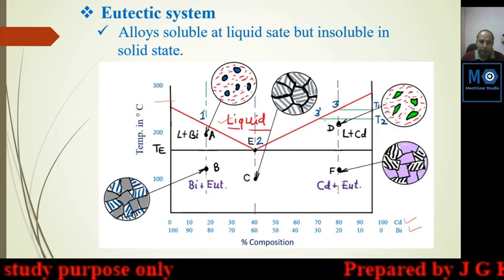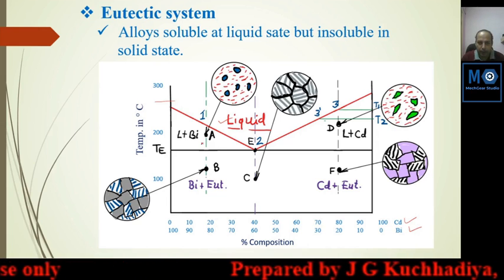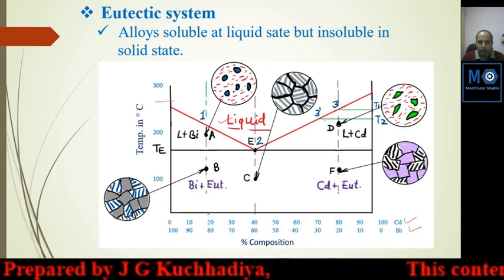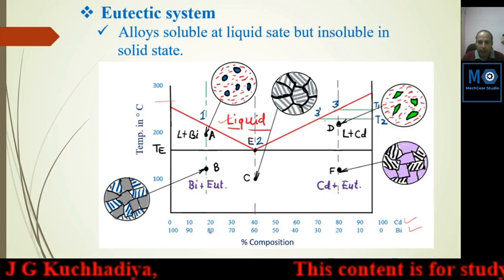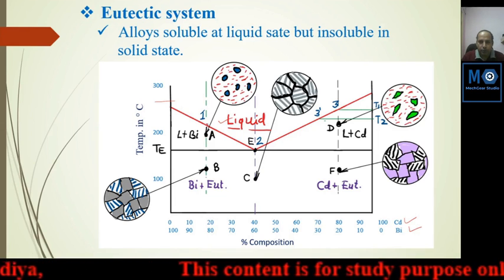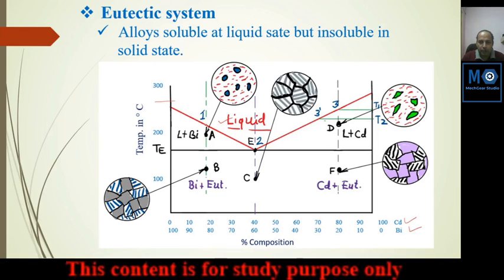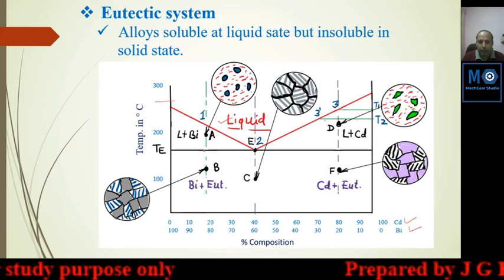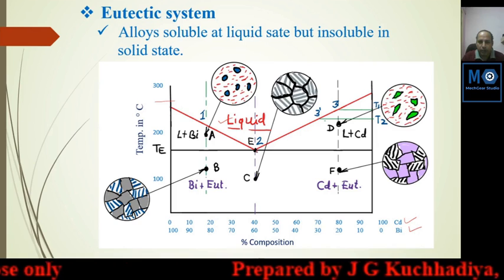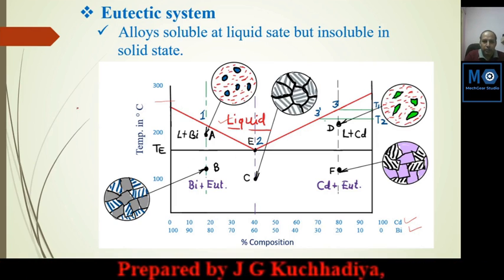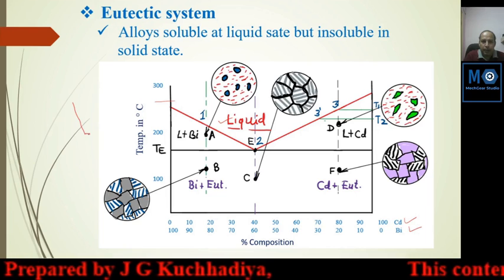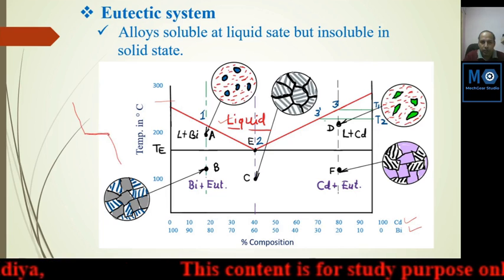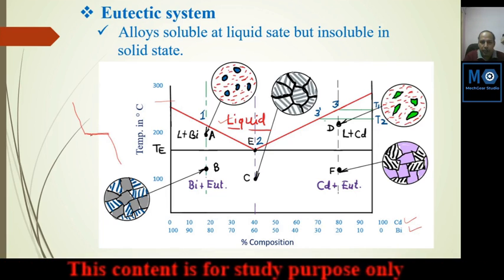In the previous lecture we discussed the solidification starting and ending points. So consider the example of this line, with a proportion of 20% and 80% of cadmium and bismuth. Here solidification starts. This is the liquidus line, and it gradually decreases till the eutectic temperature. But here, solidification starts at some point and completes at constant temperature. So this is the constant temperature line and this is the eutectic point.